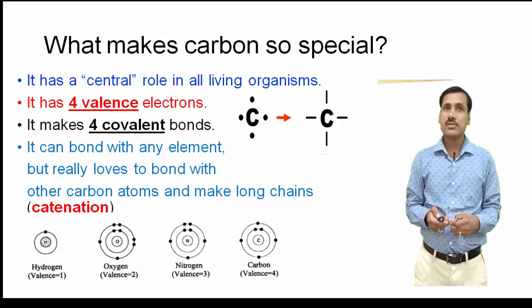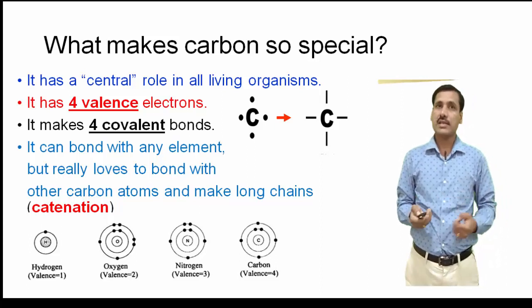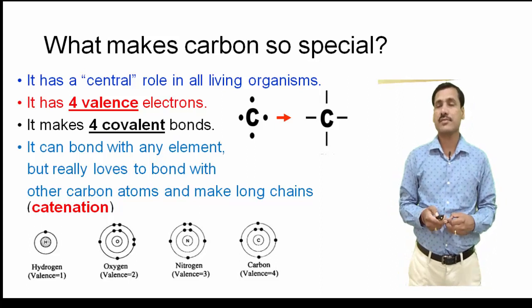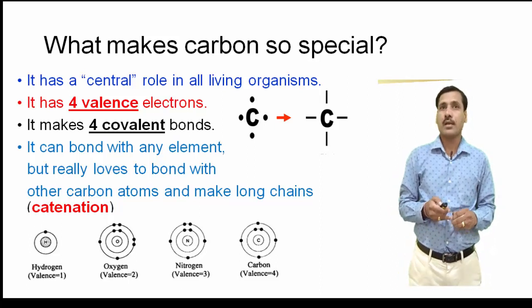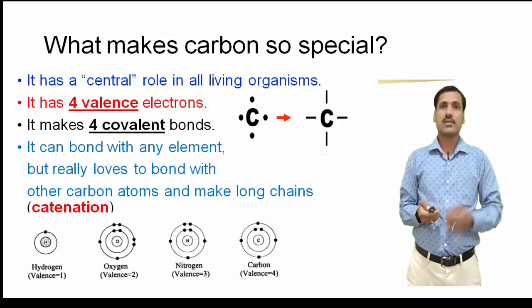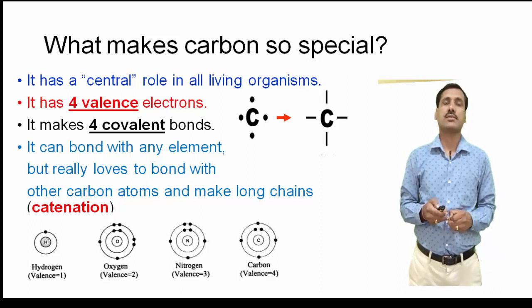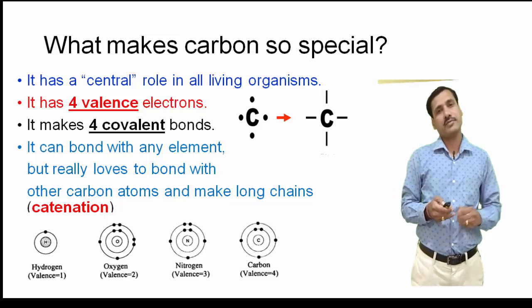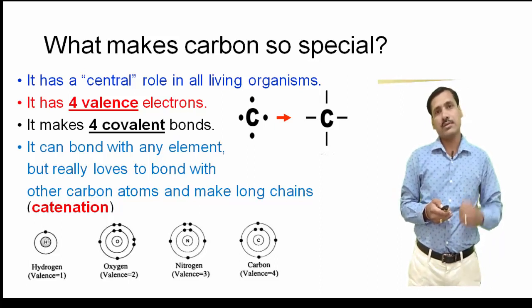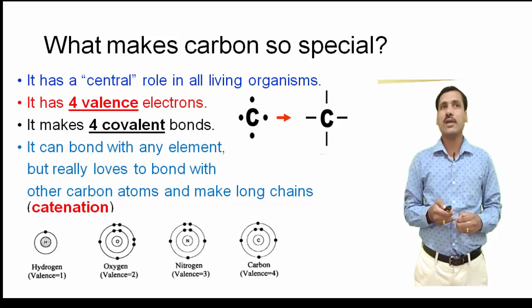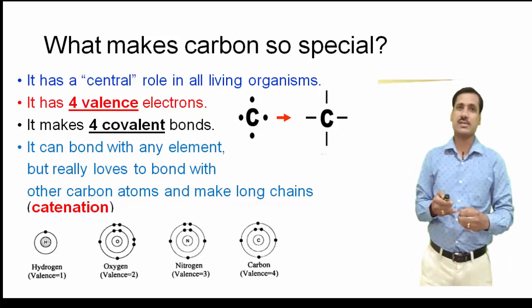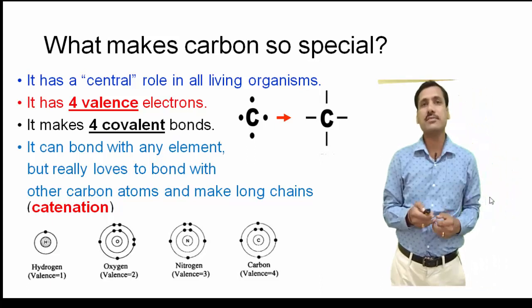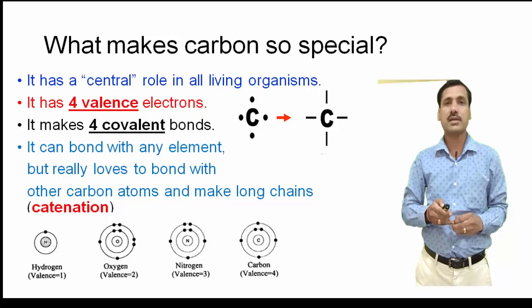And you can see the nitrogen atom, which has 3 unpaired electrons in its valence shell and can form 3 bonds, and carbon, as already discussed, has 4 valence electrons and can form 4 bonds. So this is the beauty of carbon. Why carbon is so special can be rightly seen from the outer electronic configuration of carbon.